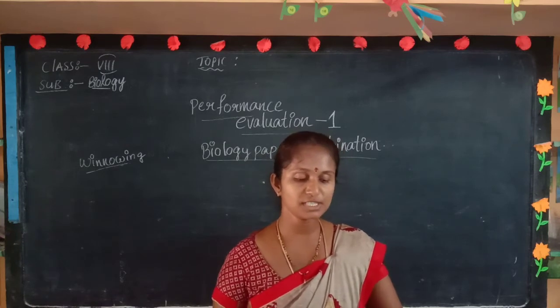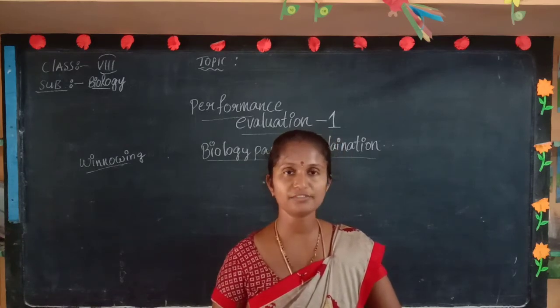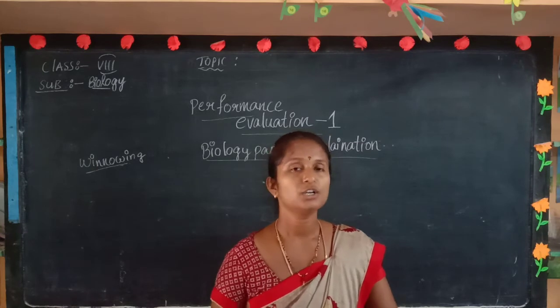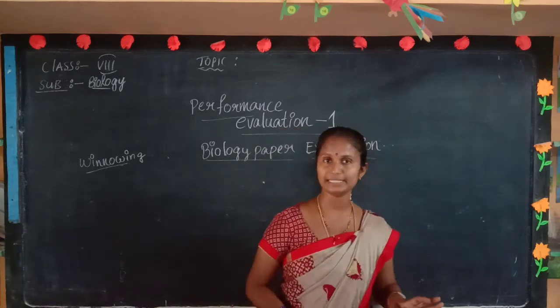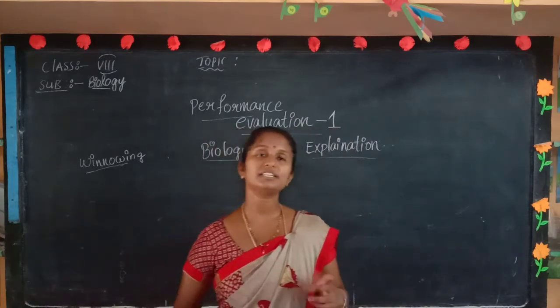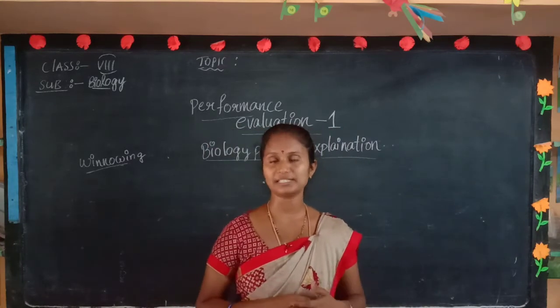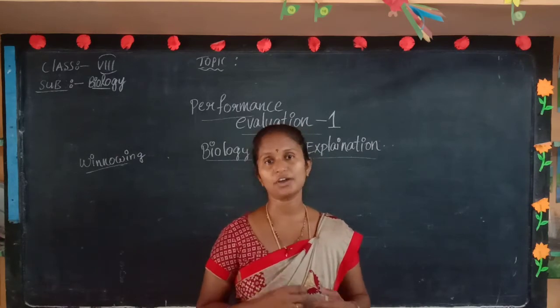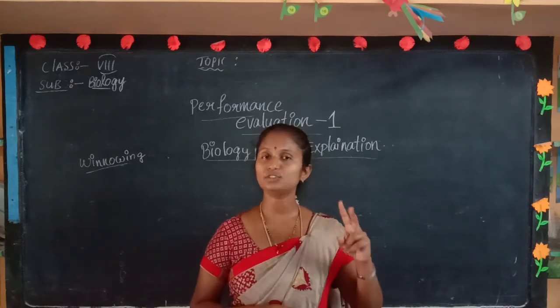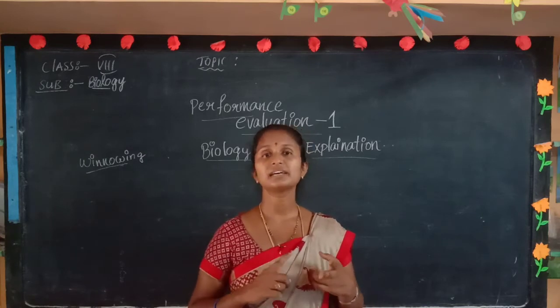What is the process of loosening and turning of the soil called? Loosening and turning. This is an agricultural practice. There are 7 types of agricultural practices. In that, the first one is preparation of soil. In the preparation of soil, 2 methods are there: ploughing and leveling.